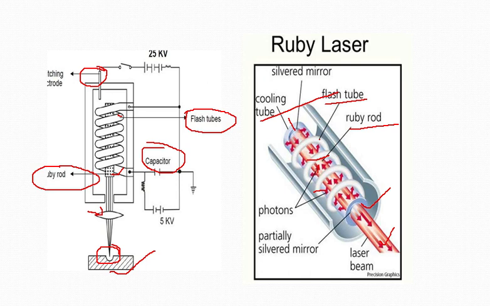If maximum light falls on the Ruby rod, then the pumping operation starts. The capacitor is charged and a very high voltage is applied to the triggering electrode for initiation of the flash. The emitted laser beam is focused by a lens. As I have already told you, this is the lens, and this is the emitted laser that has been focused over the workpiece.